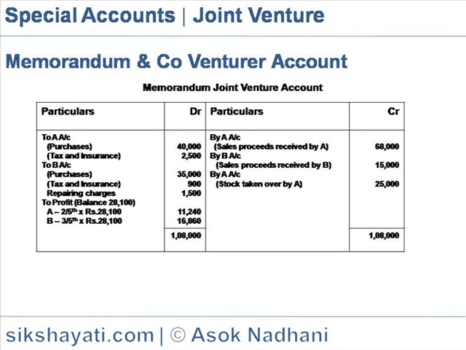So the profit comes to 28,100, which is shared by A 2/5, 11,240, and B 3/5 of 28,100, which is 16,860, and the joint venture account is closed.